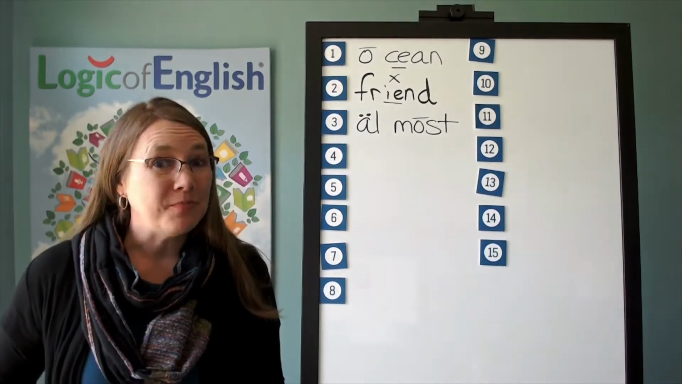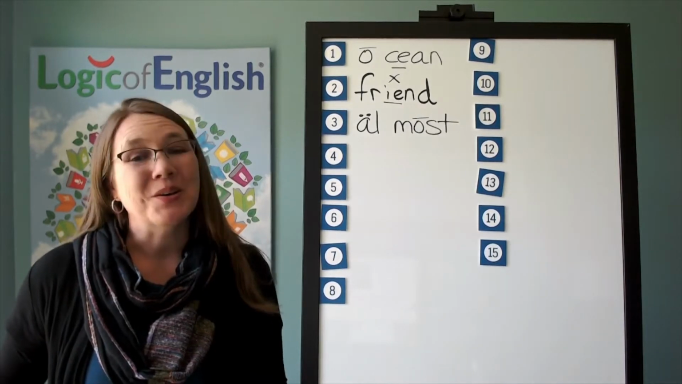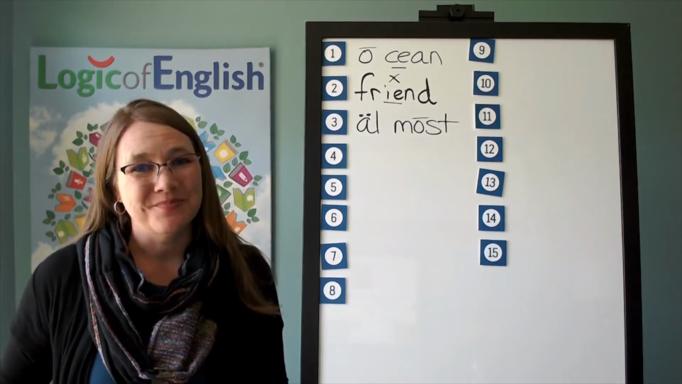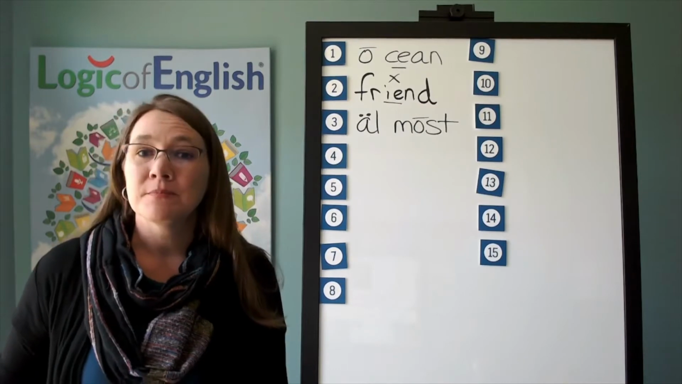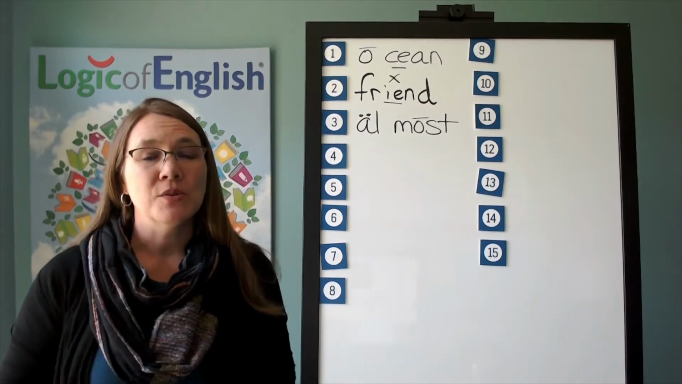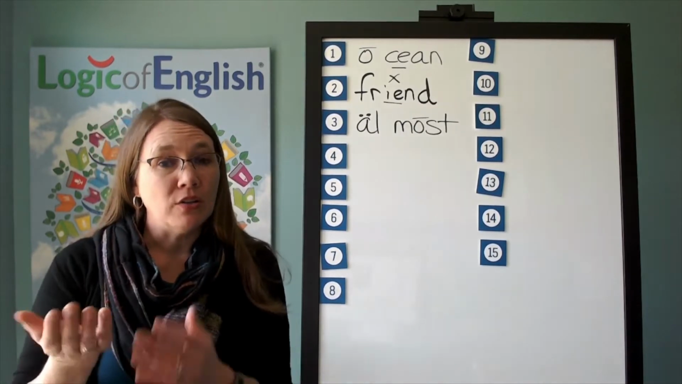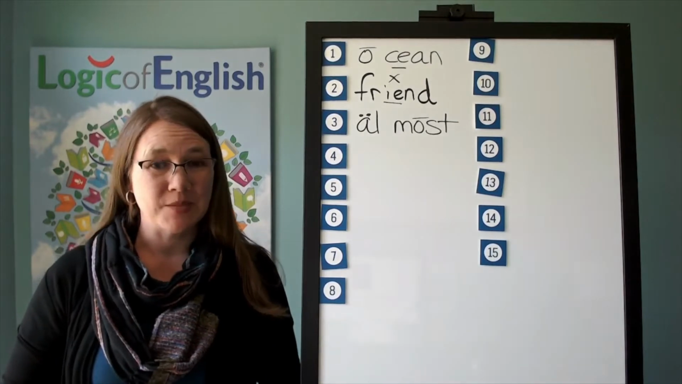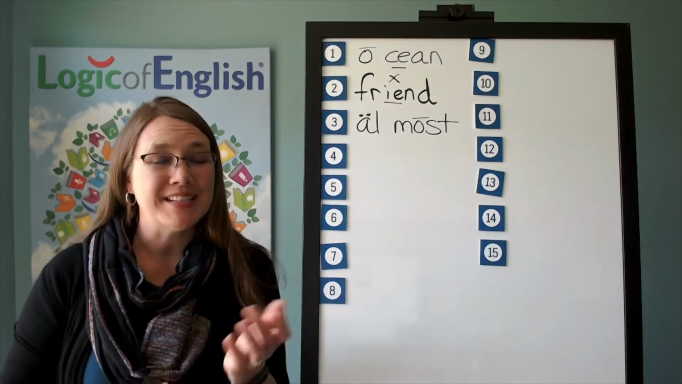The next word is always. We always have pizza on Friday night. Go ahead and say always. How many syllables? Two. We will say to spell all-ways. What will we say to spell? All-ways. Let's sound it out.